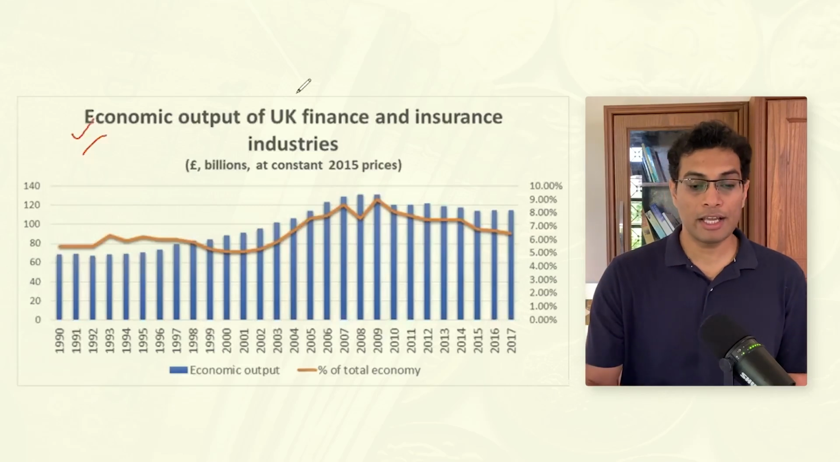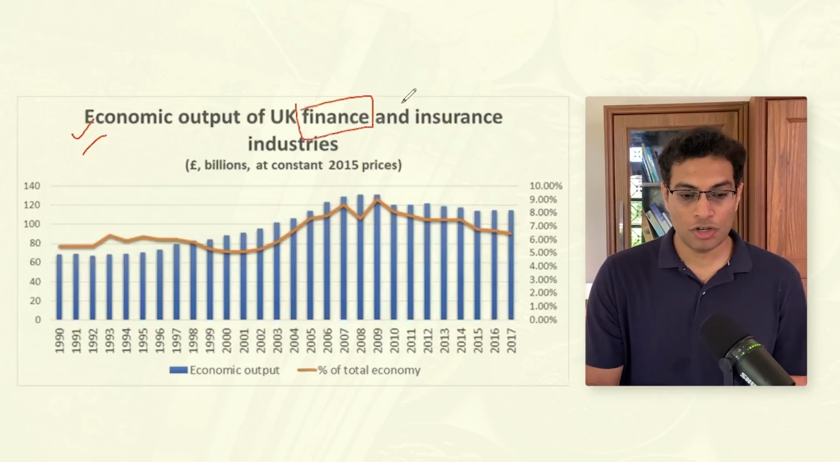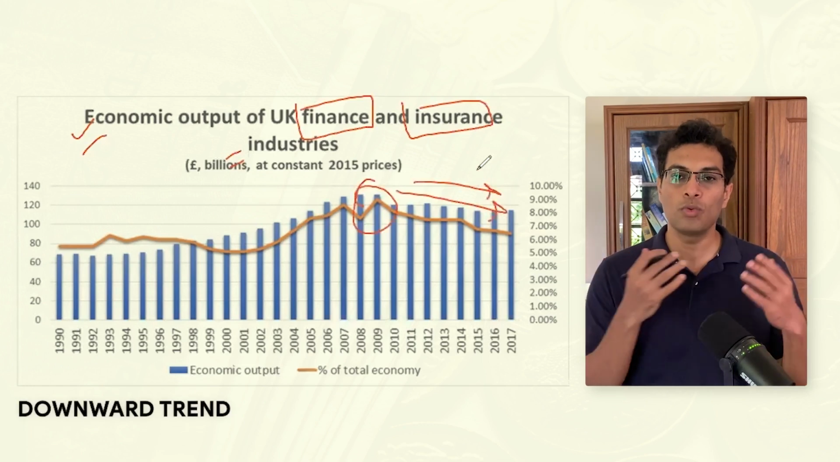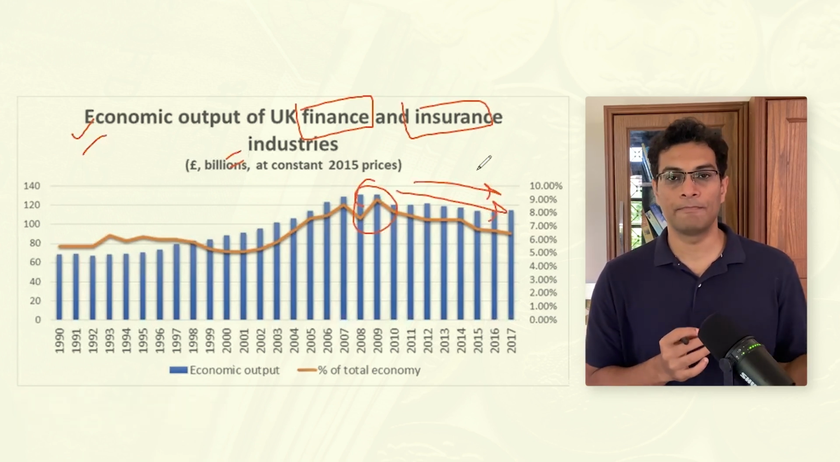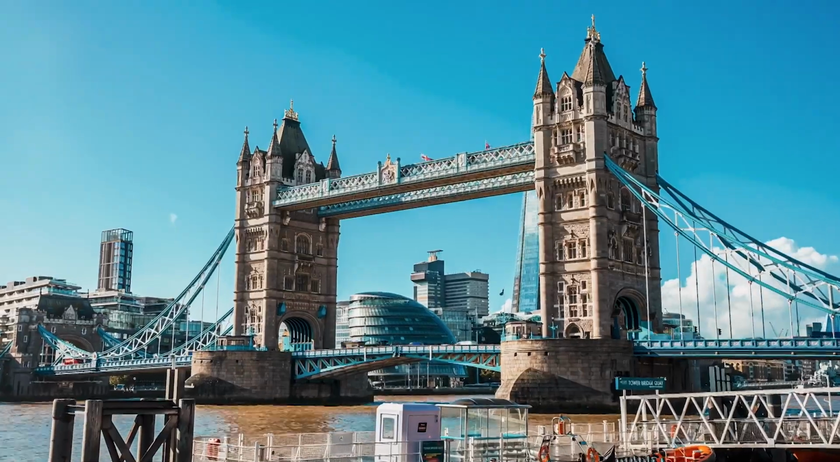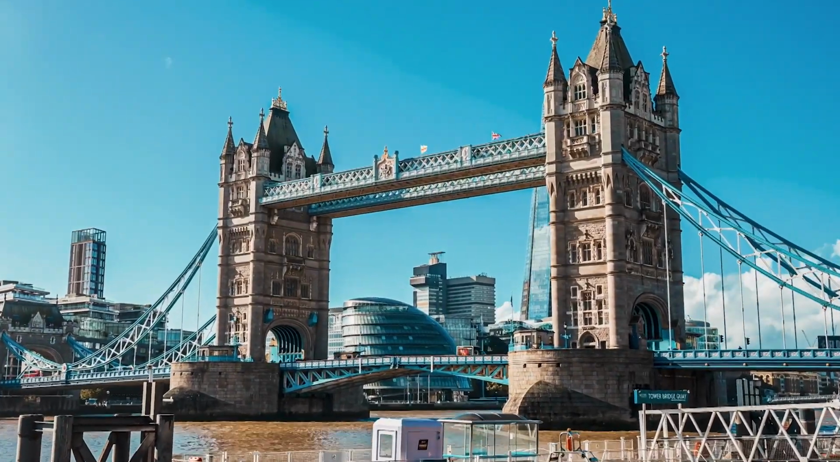In order to understand the context better, let me share two important data points about the UK's economy. The first data point is the contribution of finance and insurance industries in UK. And you would see that after 2008, there has been a very clear downward trend in the contribution of these industries to UK's economy. In fact, to cut the long story short, all of us understand that London is one of the hubs for the international finance markets, and it got badly hit after the 2008 crisis.